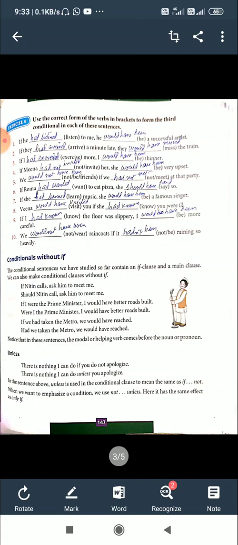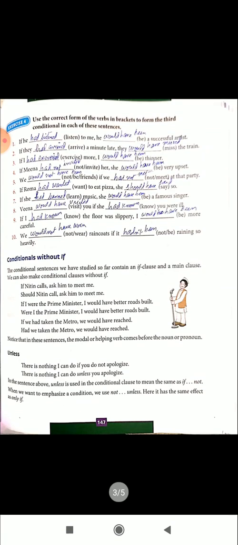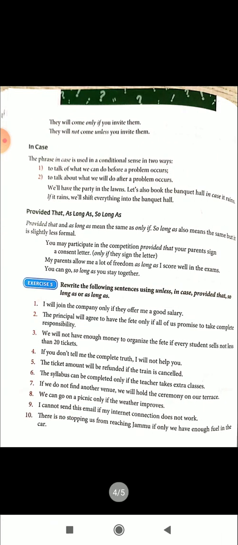When we want to emphasize a condition, we use not unless. Here it has the same effect as only if. So to emphasize, we use not unless. Here it has the same effect as only if. They will come only if you invite me. So they will not come unless you invite me.